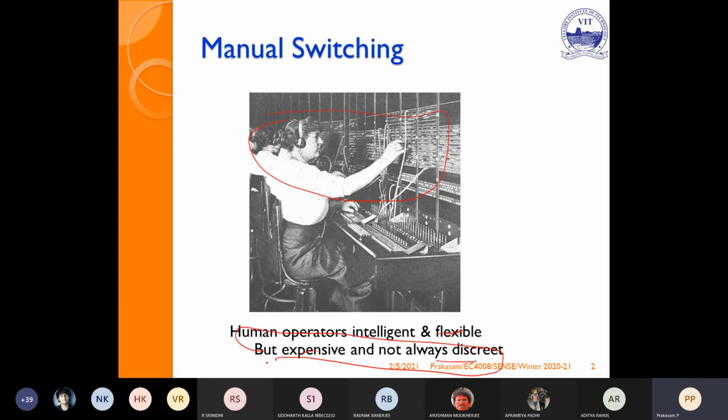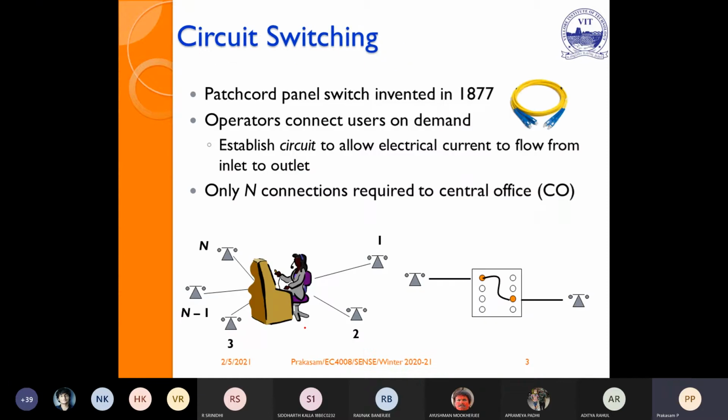Due to technology development, due to the invention of the patch card, the patch card panel was invented in 1877. I think this patch card you may see in our lab. Maybe in the communication system lab, we use a patch card between the power supply and the breadboard, or in the kit you may have a patch card.